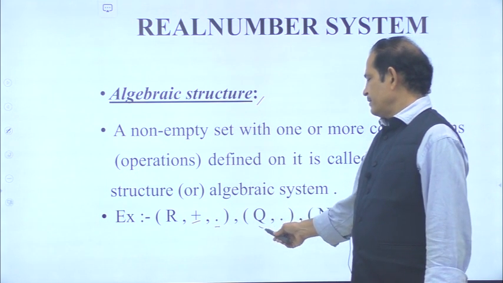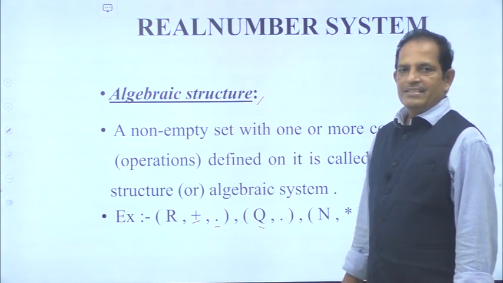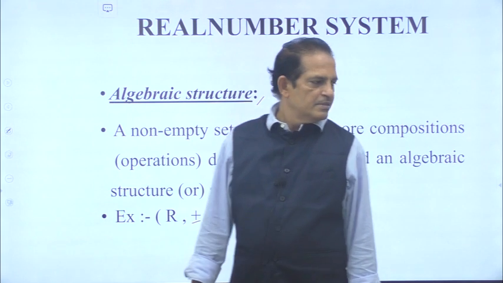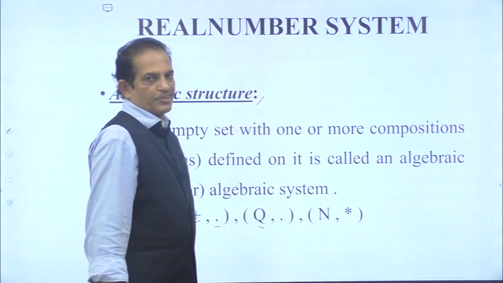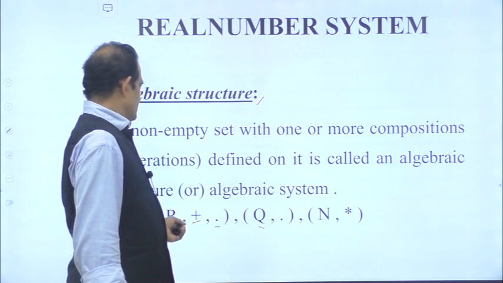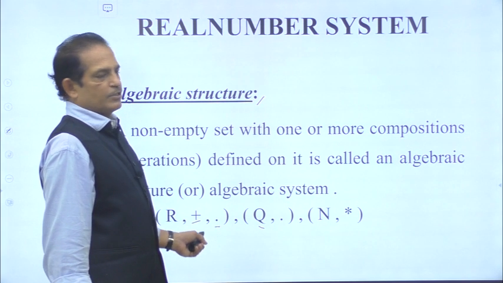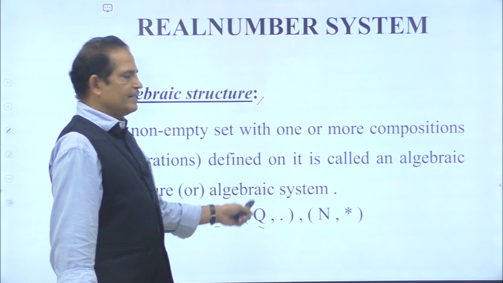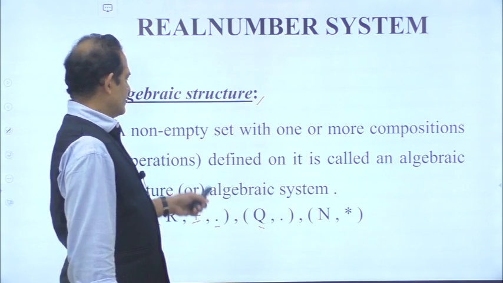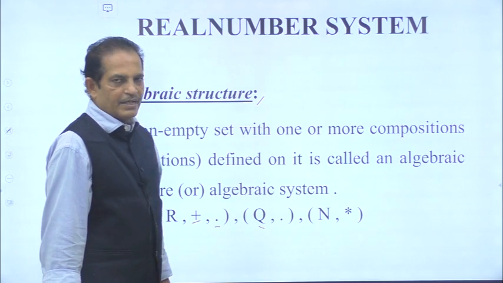Likewise, take set of rational numbers, multiplication, and this is an algebraic structure. Likewise, set of natural numbers with star represents multiplication. So it is also an algebraic structure. If you see, in the first set we have a set of real numbers, addition and multiplication, two operations are there. Whereas in second and third we have only one binary operation. So whether two operations or one operation, in any case it is an algebraic structure.